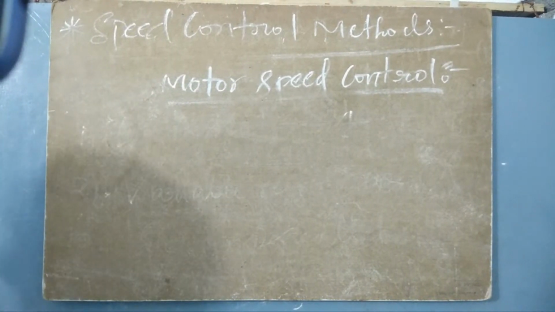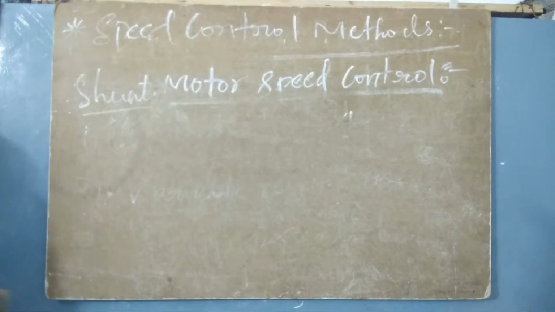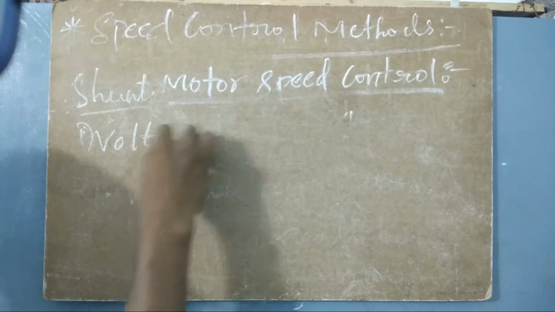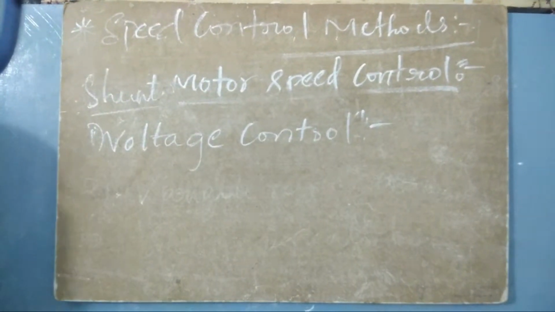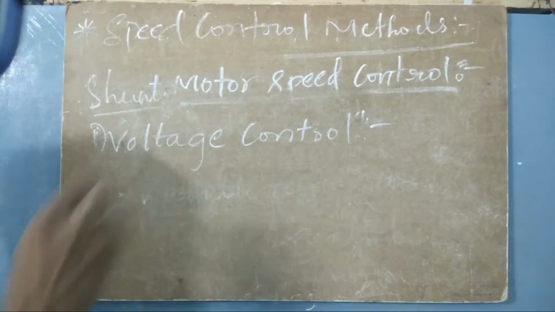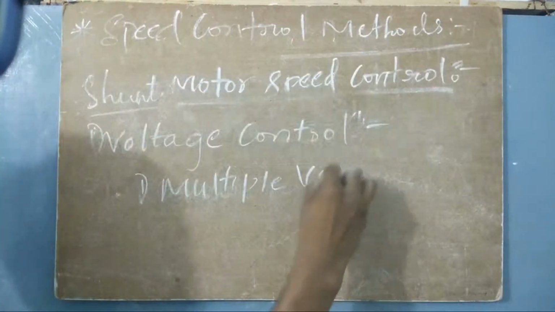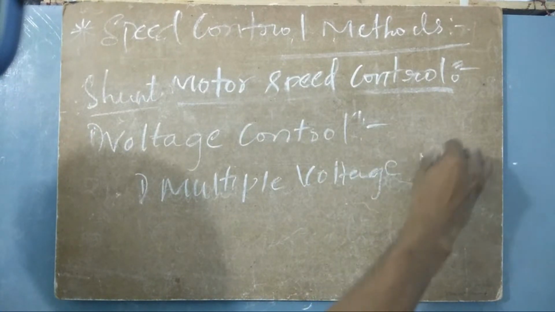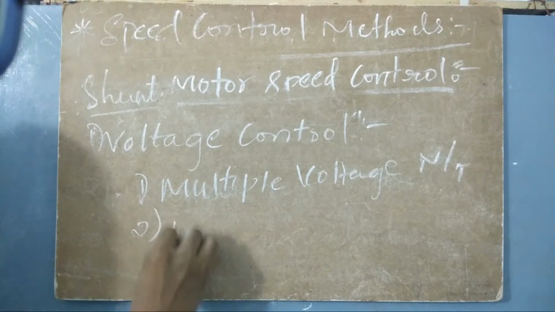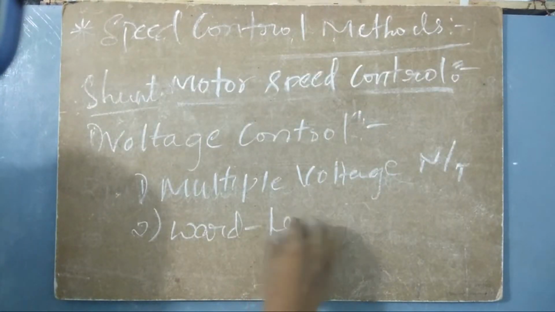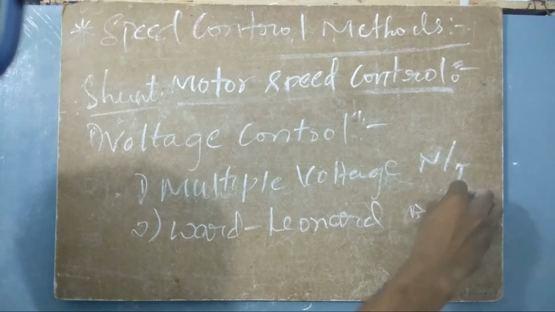So the first method in the shunt motor is going to be voltage control. The voltage control method is going to be subdivided into 2. One is the multiple voltage method, and the other method for controlling the speed of a motor is the Ward-Leonard controlling method. The Ward-Leonard method, let us say.